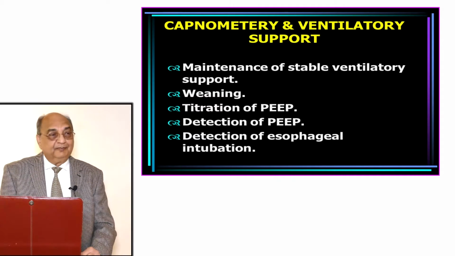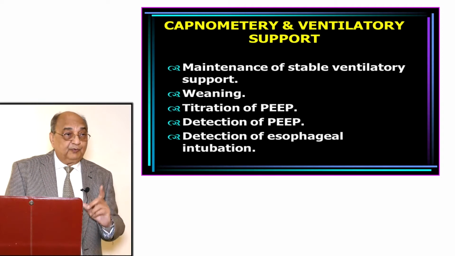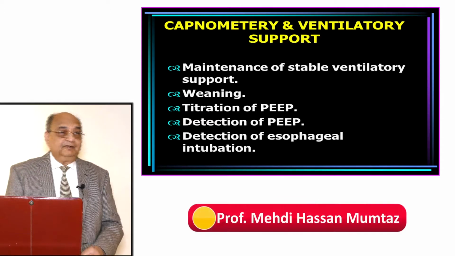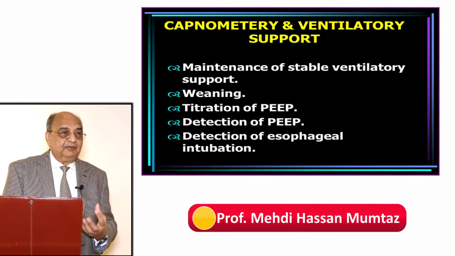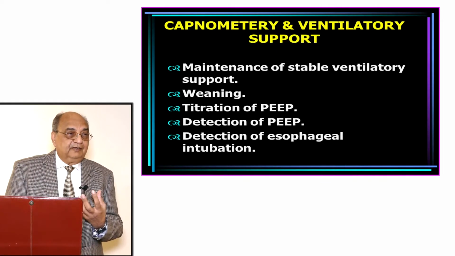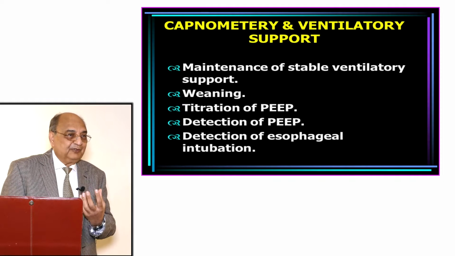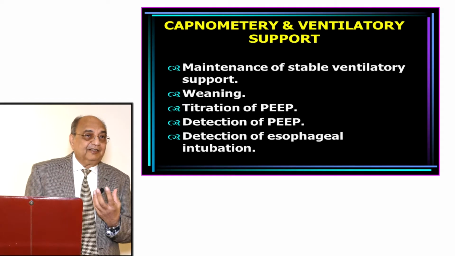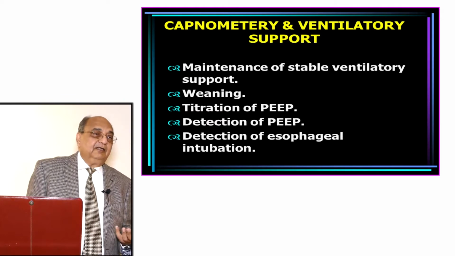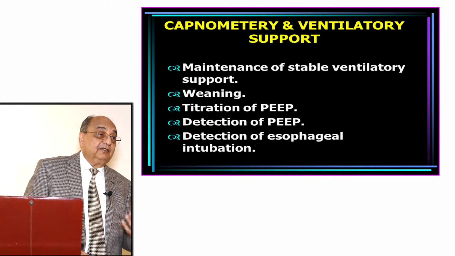So minimum is 3 to 5 breaths, not only one breath, minimum 3 to 5 breaths. But even again, when you have been ventilating the patient, so you put a mask on it, if the expired gases had gone from the lung, they can go into the stomach also through the tube, if the tube is in the esophagus. So that can give you wrong information also. But this is one way of testing whether the tube is in the esophagus or the trachea.